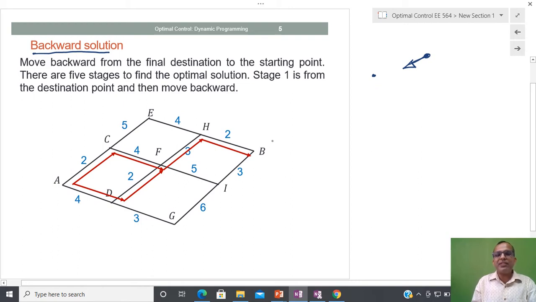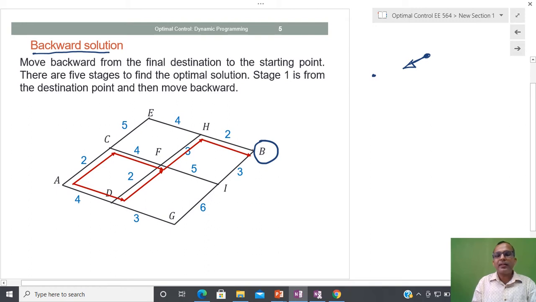So how are we basically solving? If you are here, then there is no cost associated at this point, because I am going to start from this particular point. So I am going to assume that the cost associated here is equal to 0.